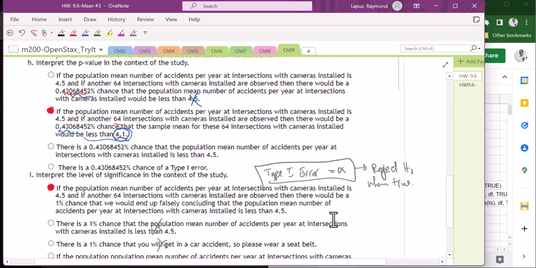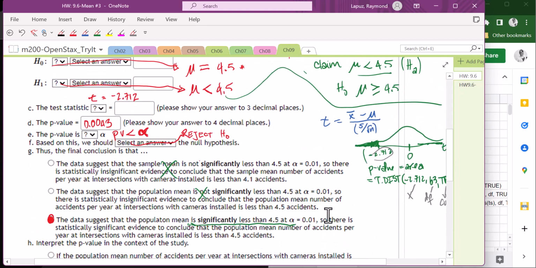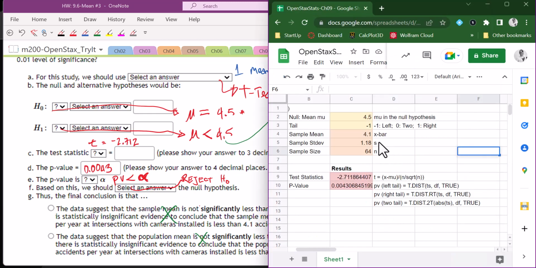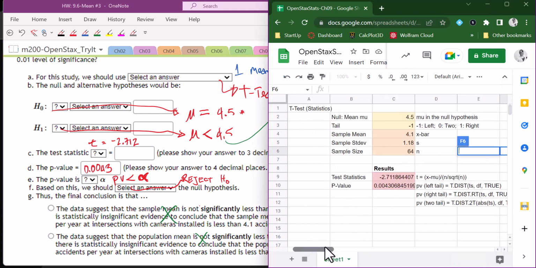All right, that's the problem, and just try to go through all these things. Now, if you were to use a calculator, the p-value and the test statistic would be given to you when you put it in, but I will make this available as a template for you to fill in all this information up on top and then get the results in the bottom. And there'll be another version of this where you can just type in the data and then you can get the same results. But this particular problem didn't have the data, it just had the statistics, so these are the calculations for the statistics.